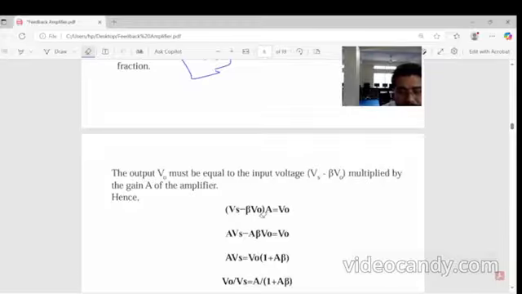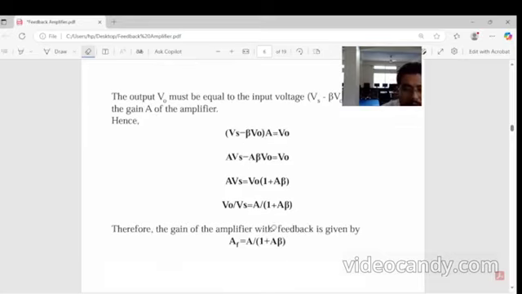Vs minus beta V0, multiplied by A. The output V0 must be equal to the input voltage Vs minus beta V0 multiplied by the gain A. That is equal to the output voltage. So we can multiply A into beta V0, and take this term here.